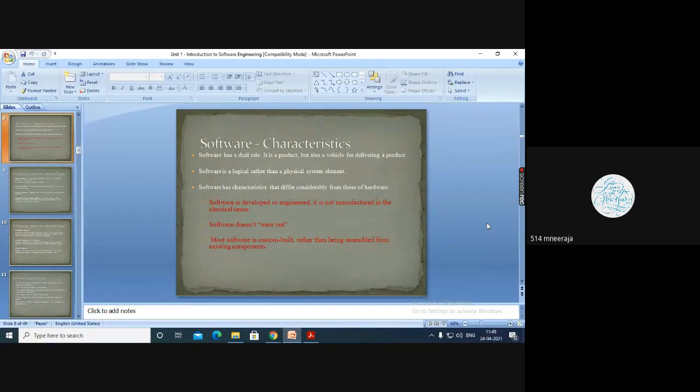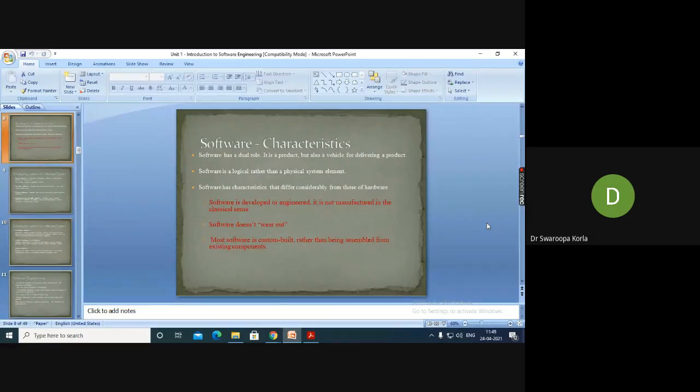Anything else you want to tell? Ma'am, it should contain some documents. Every software should contain some documents. Which document? SRS document. Fine. Mute your speaker. Neeraja, very good.